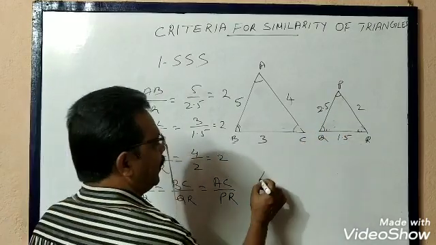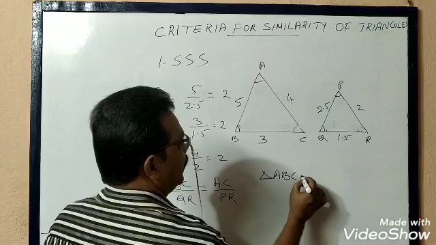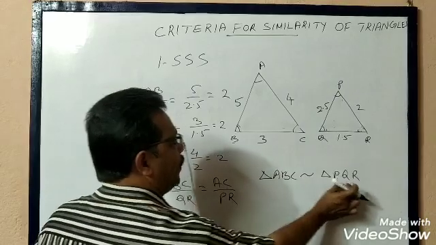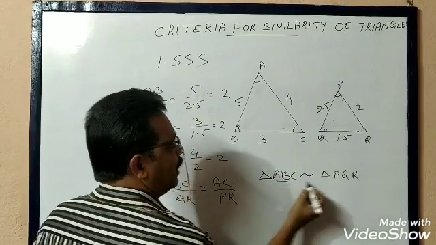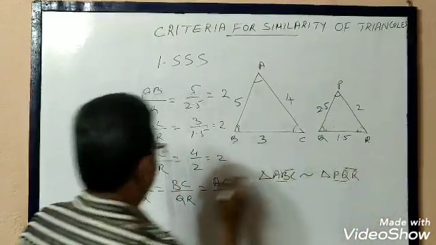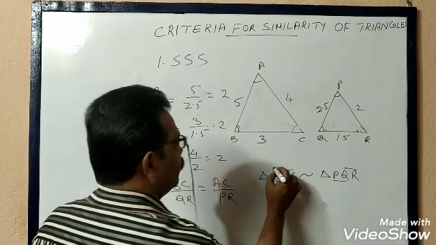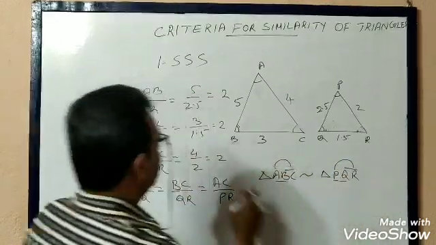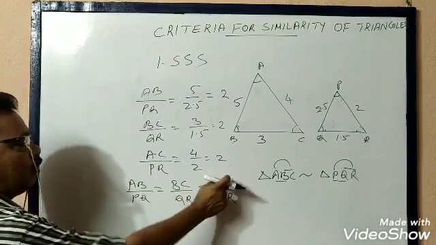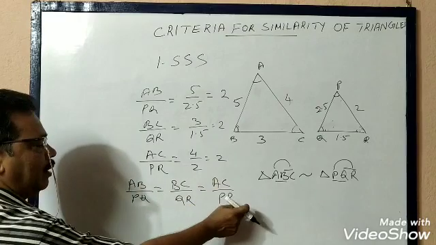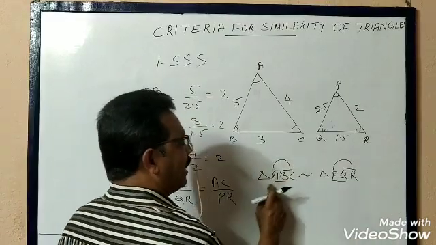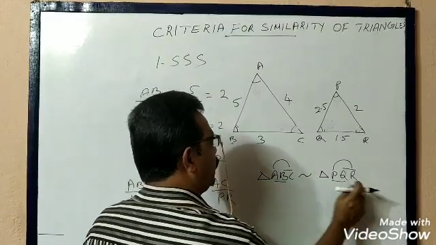Then we can write that triangle ABC is similar to triangle PQR, because AB by PQ is equal to BC by QR, BC by QR is equal to AC by PR. So all the three sides are proportional. That is, their ratio of two sides are equal. Then we can say that sides are proportional. Then triangle ABC will be similar to triangle PQR.